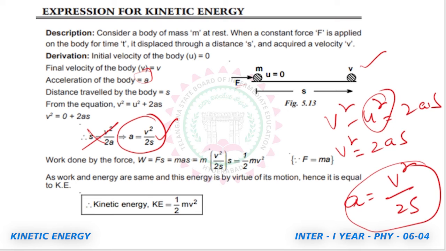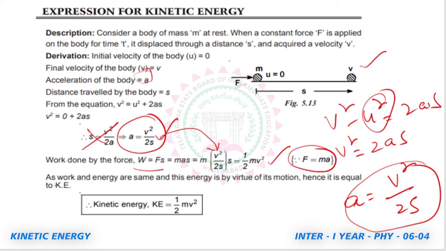What is the work done? The formula for work done is equal to F into S. But by Newton's second law, we can write F is equal to ma. Therefore, W is equal to mas. So, we are writing m, and instead of acceleration, this equation I am writing here, it is v square by 2s into s. This s and s cancel. Therefore, it is equal to half mv square.